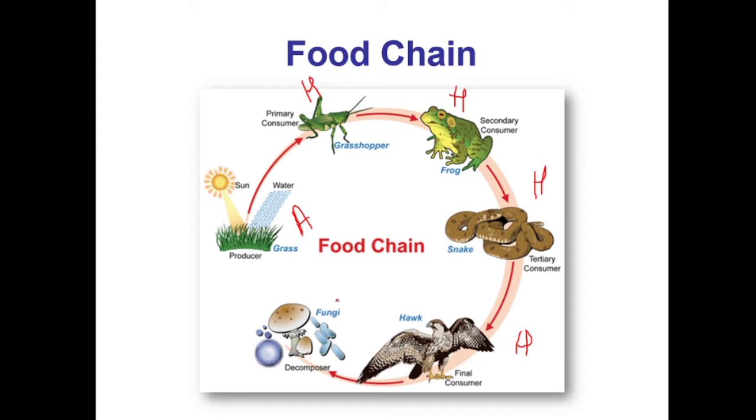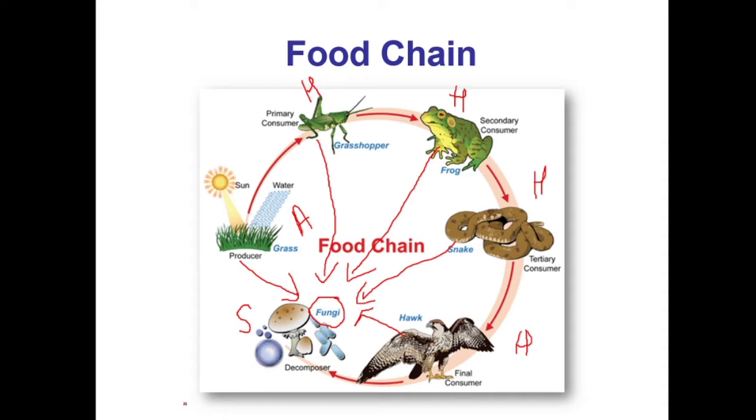Here you can see fungus, right? What are they doing? When the hawk or the eagle is dead, they are deriving energy from it. Okay, they are deriving energy from dead and decaying organisms, right? If the snake dies, that will also be consumed by fungus. If the frog dies, that may also be consumed by it. If the grasshopper dies, that may also be consumed by the fungus. If the producer dies, that may also be consumed by this, right? If the hawk dies, that may also be consumed by this. So these are called saprophytes. What are they doing? They are deriving energy from dead organisms. Okay, let's see in the next slide.